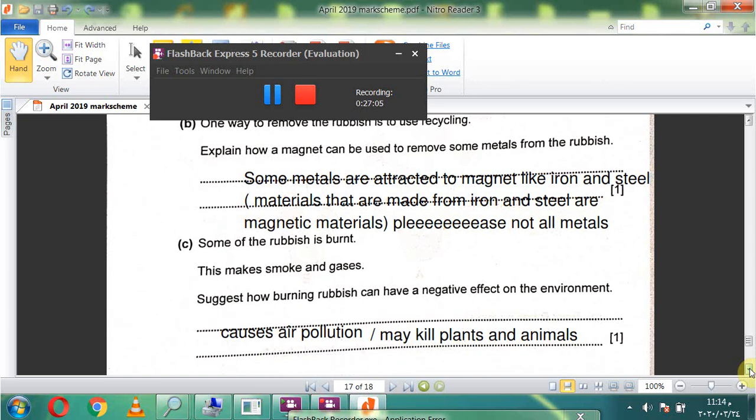Some of the rubbish is burned. This makes smoke and gases. Suggest how burning rubbish can have a negative effect on the environment. It causes air pollution and may kill plants and animals.